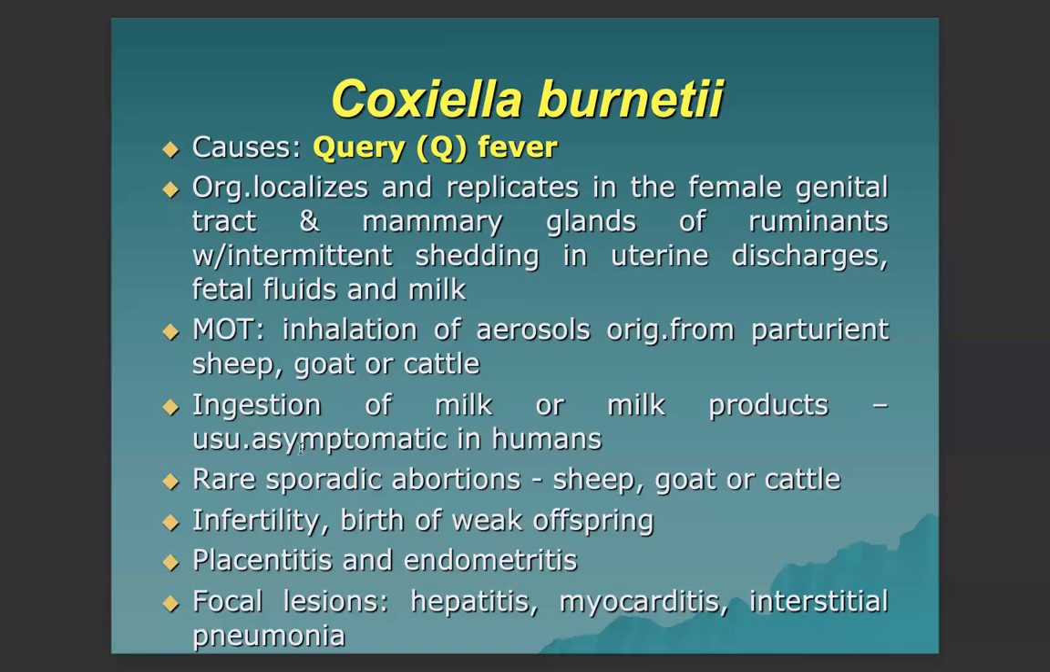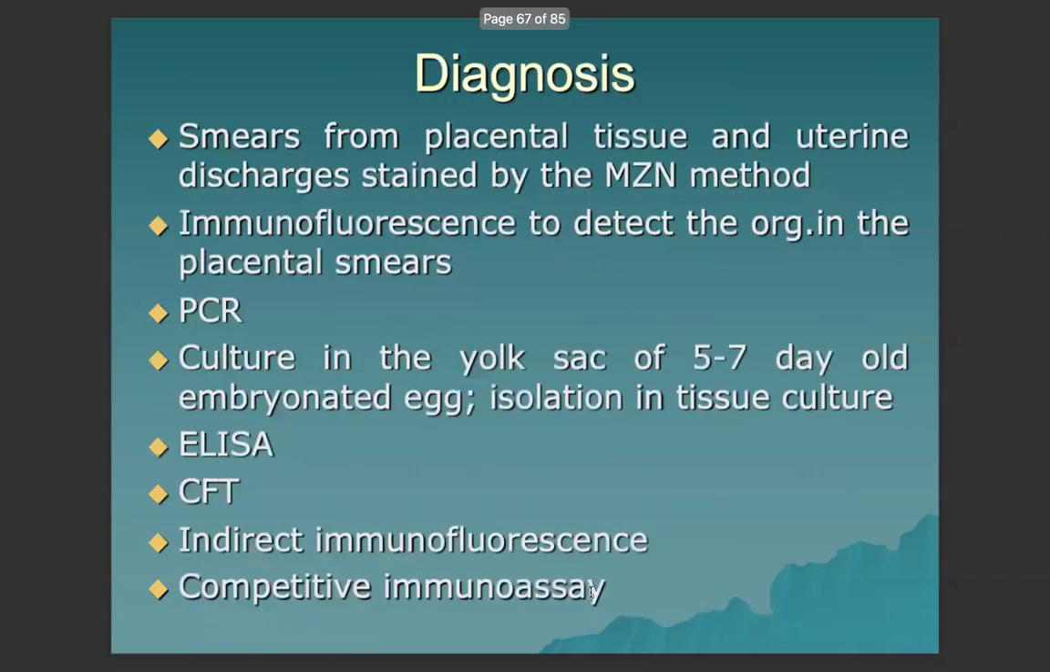seen to be asymptomatic in humans, and rare sporadic abortion in sheep, goat, or cattle. In humans, the disease Q fever can manifest as influenza-like symptoms. Infertility, birth of weak offspring are evident in animals. Placentitis, endometritis can be seen. Focal lesions like hepatitis, myocarditis, and interstitial pneumonia were also reported.